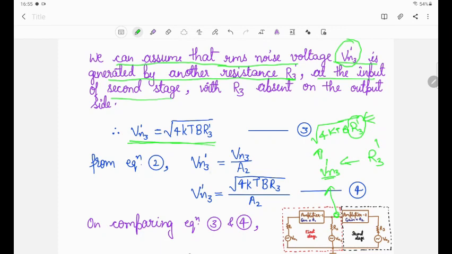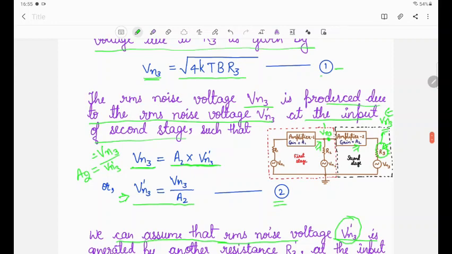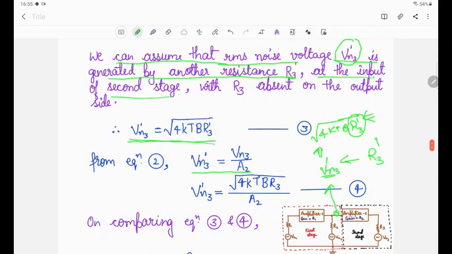And from equation 2 we know that this Vn3' is equal to Vn3 divided by A2, that I have already calculated in equation 2. So upon comparing these two equations, now we can put Vn3 in equation 2. Vn3 is what I have calculated here, square root of 4kTB R3.